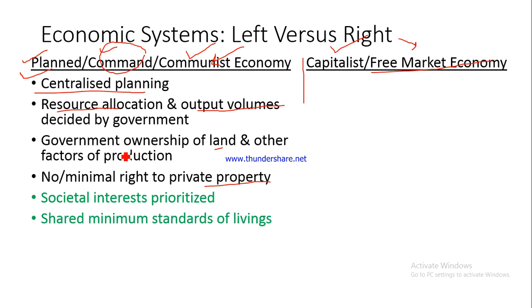And then shared minimum standards of living. The government or the central authority ensures that the standard of living is almost same. There are no differences between different sections of people. There are no highly rich people over there, or there are no poor sections in the society.